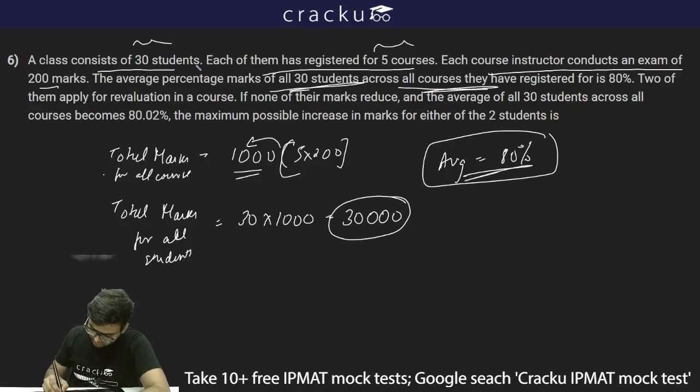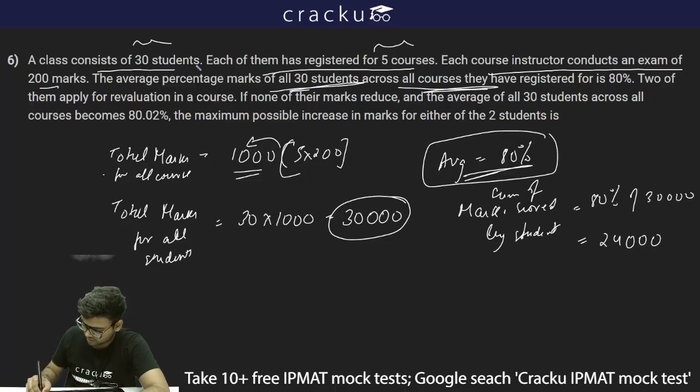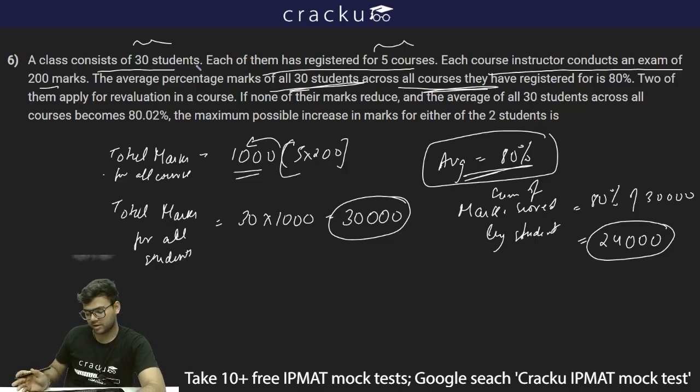So thus I can say sum of marks scored by students will be equal to 80% of 30,000, which is equal to 24,000. Now 2 of them applied for re-evaluation in a course.